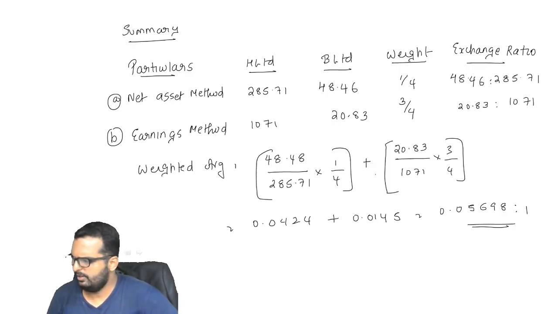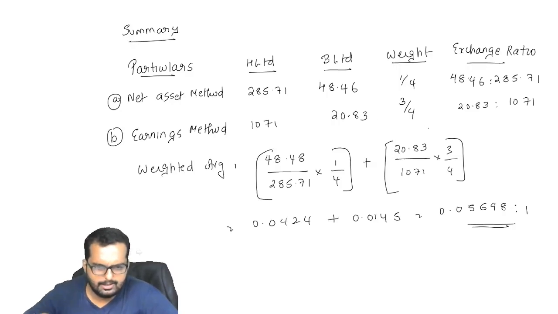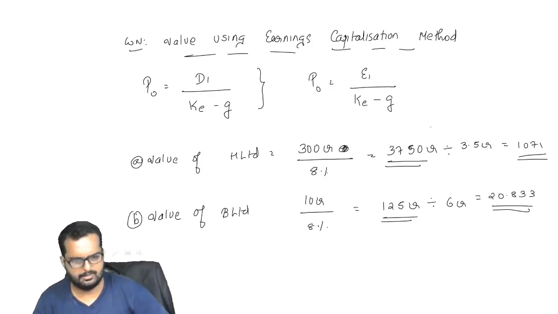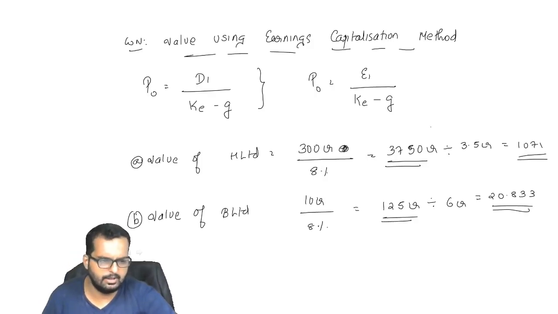285.71, 1071 is there. 0.1787. 48.46. Wait. B Limited under earnings method, 20.833 is wrong. I think I've made some mistake here. One minute, friends. 125 should be divided by 0.65.